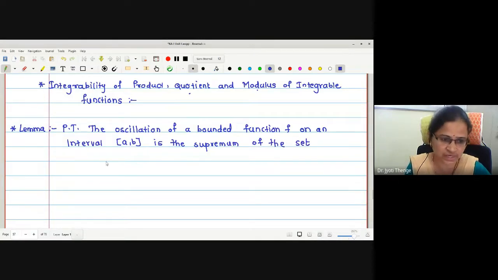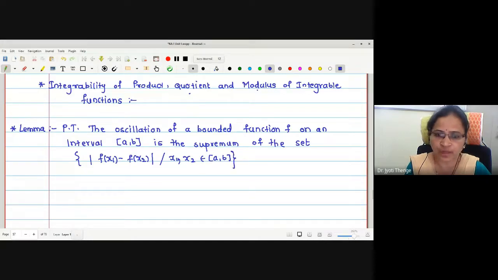Which set? Let us write the set as mod of f(x1) minus f(x2), provided x1, x2 are elements of this interval AB. First, you should try to understand the meaning of the lemma. Then we will go for proving this.